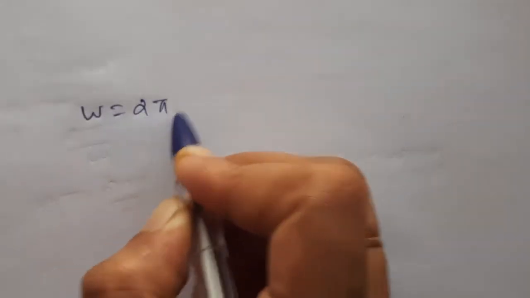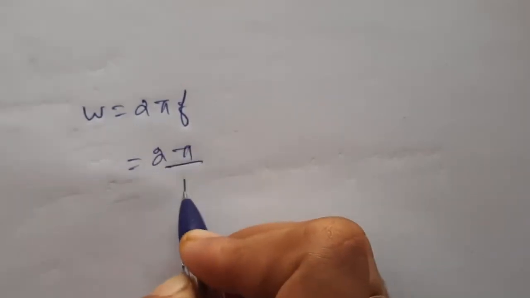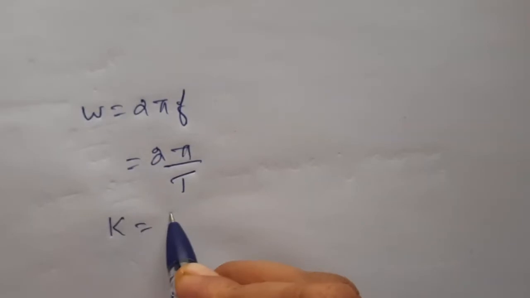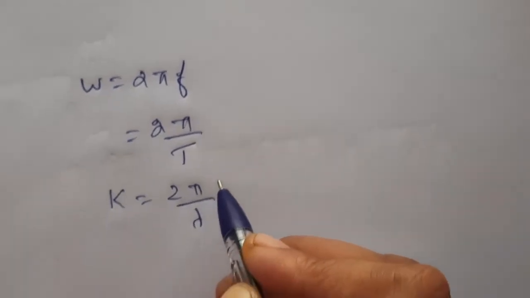Also we can have ω = 2πf, or else 2π/T. And we know that k = 2π/λ, the number of waves in 2π radians, isn't it?